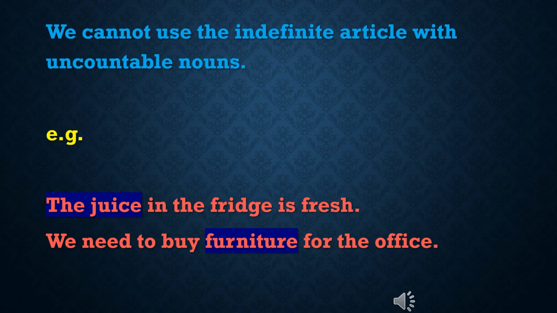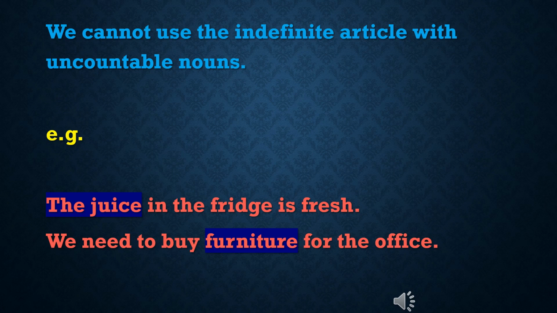We cannot use the indefinite article with uncountable nouns. Tell me which are the indefinite articles? A and an. We cannot use a and an with uncountable nouns. The definite article the may, however, be used.